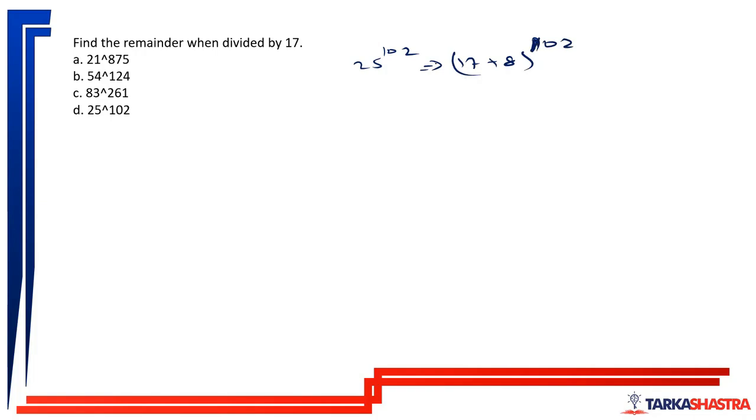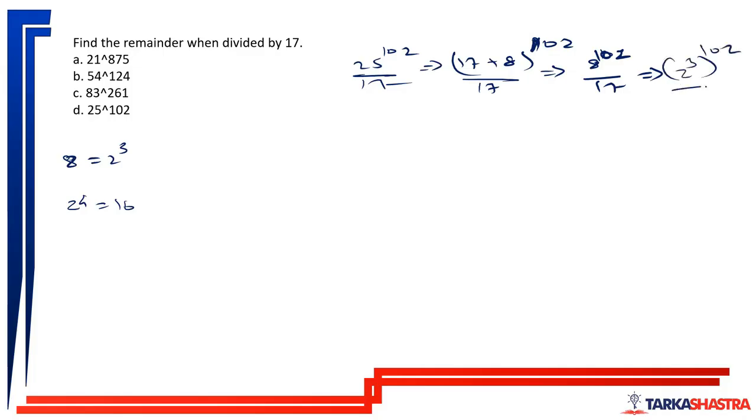17 plus 8 to the power 102 divided by 17 will leave a remainder of 8 to the power 102 divided by 17. Now 8 is 2 cubed, and 2 to the power 4 is 16. So let us try to convert it into powers of 2. So this is 2 cubed to the power 102 divided by 17, which is 2 to the power 306 divided by 17, which is 2 to the power 4.